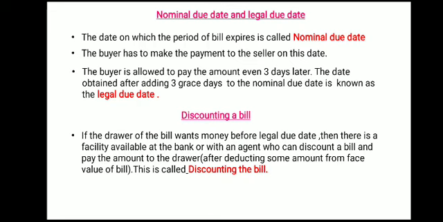Then there is a facility available at the bank. The bank or an agent discounts a bill and pays the amount to the drawer.